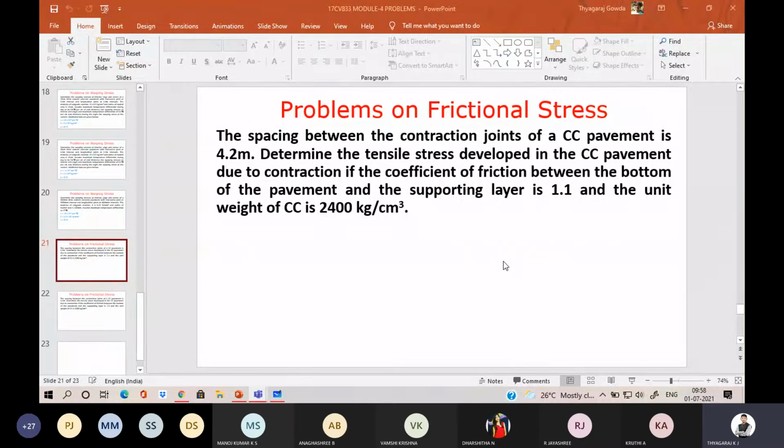So kindly note down. Kindly inform me when it is completed so that we can go for the solution part. Completed?